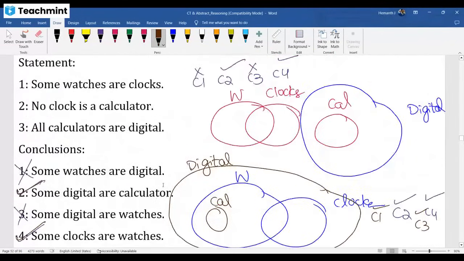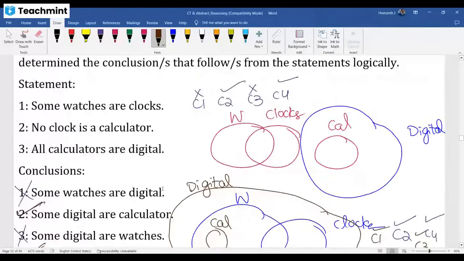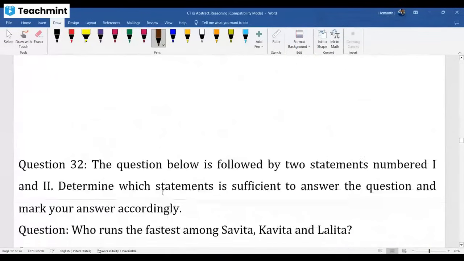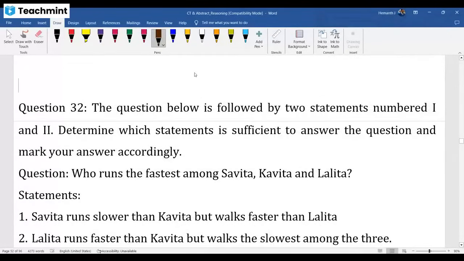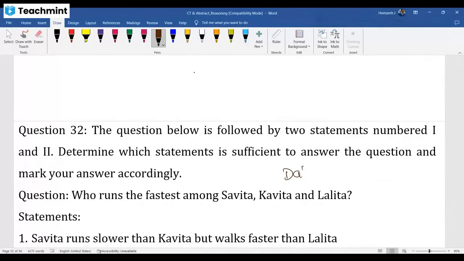So that is one syllogism question. Fine, don't worry, we'll have plenty of other questions for discussion. This is related to data sufficiency. Data sufficiency topic. Sir, how to handle this data sufficiency?